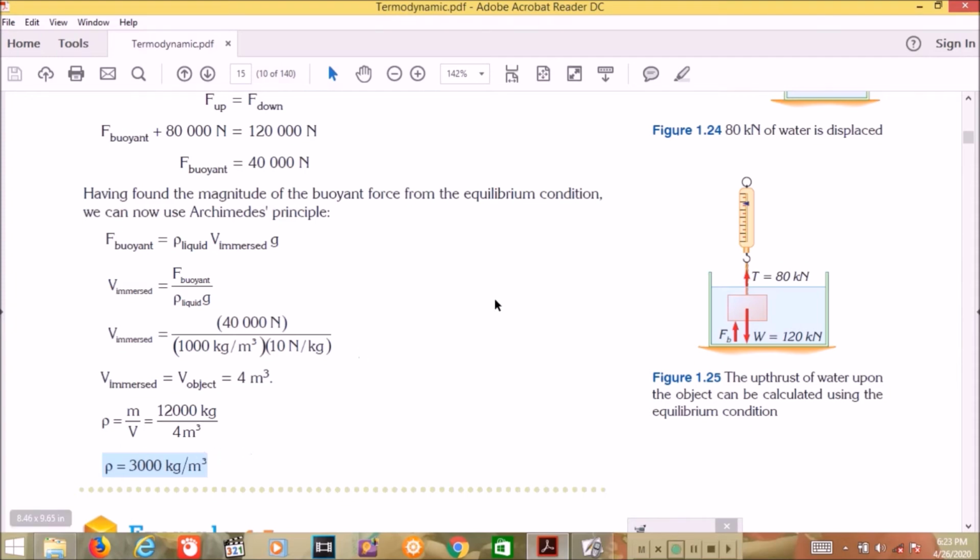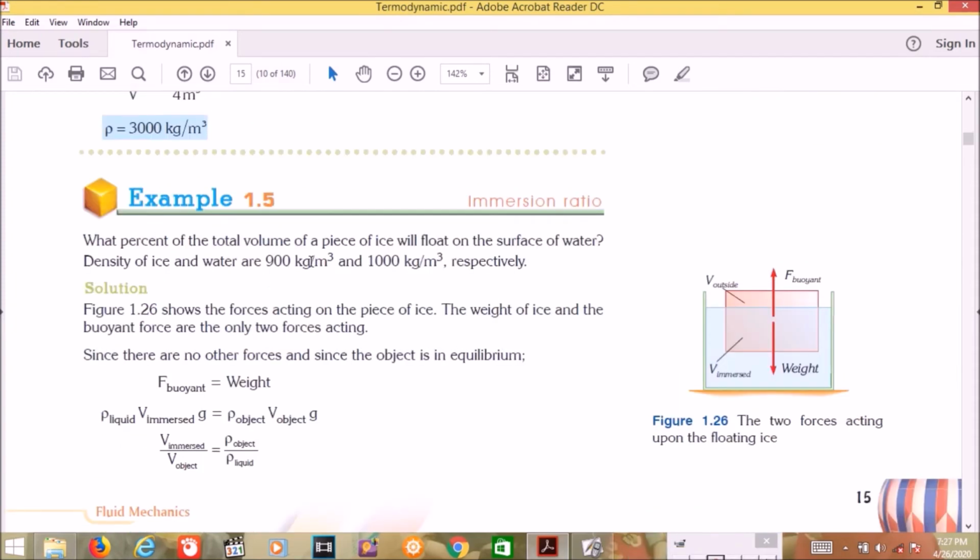kilogram per meter cube. What percent of the total volume of a piece of ice will float on the surface of water? Density of ice and water are 900 kg per meter cube and 1000 kg per meter cube respectively. From the density we know that the density of ice is less than the density of water, and then the ice will float. And then in this problem, we have to find the percent of the volume of ice that will float, so the volume of ice above the surface of water.